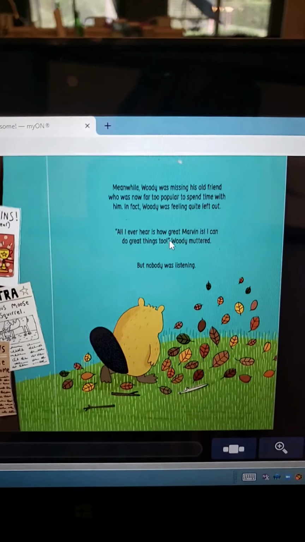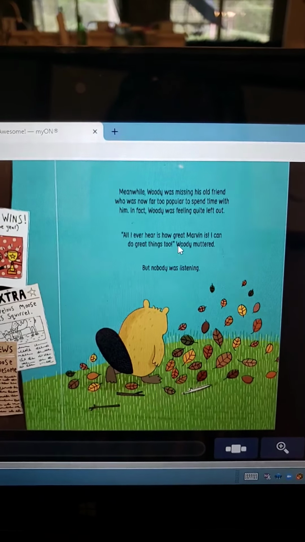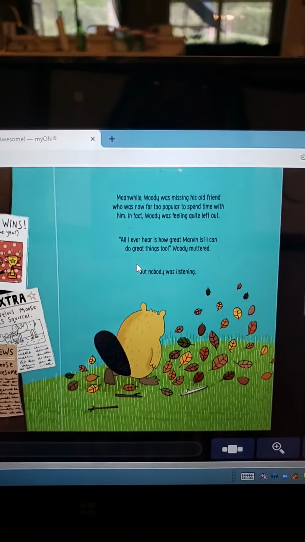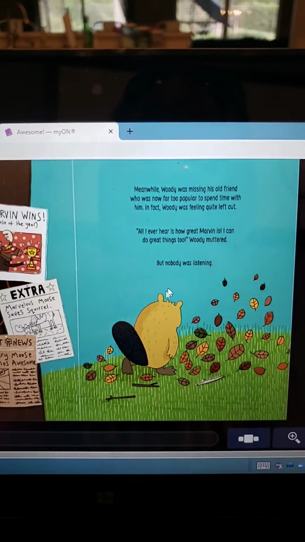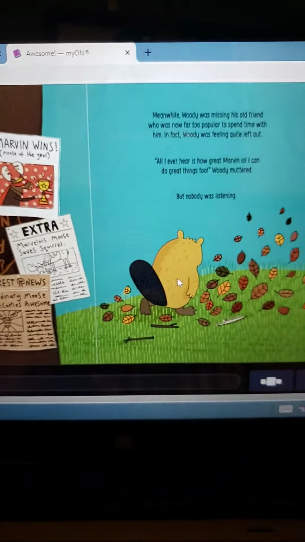Also, because everybody carries on about how great Marvin is. He says, all I ever hear is how great Marvin is. And he says, I can do great things too, but nobody was listening. This illustration shows us he's feeling left out because he's walking away, head down.